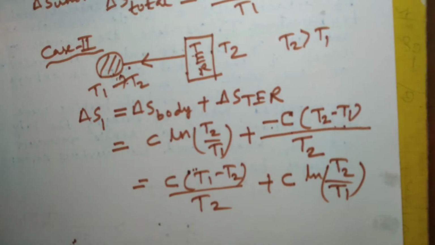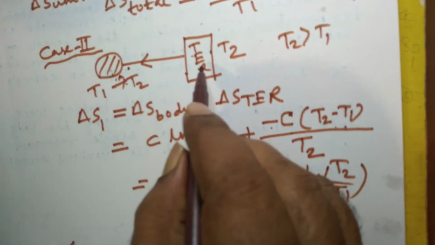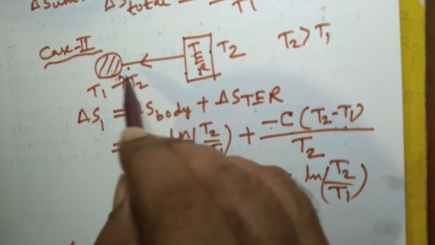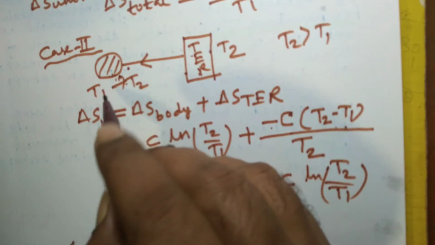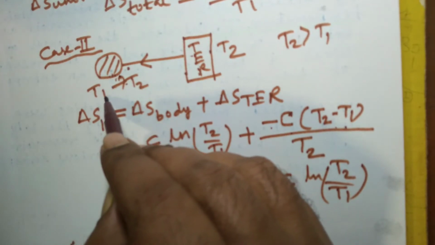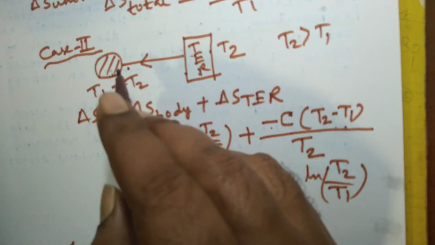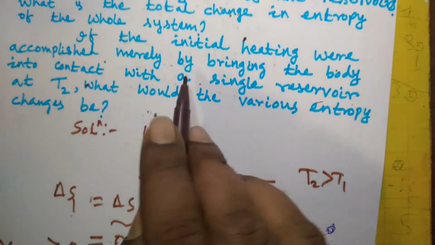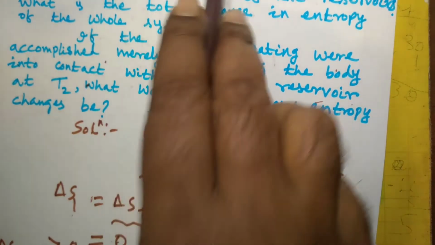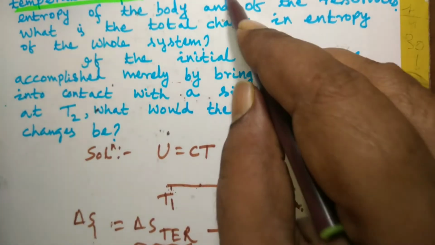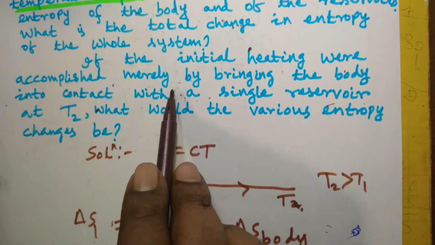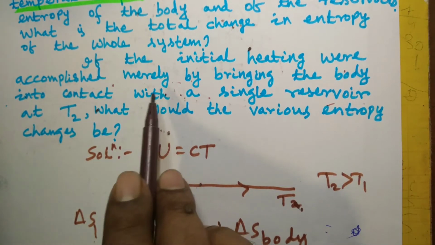And as far as the second part is concerned, when the temperature of the body once again comes back to initial temperature T1, the change in entropy would remain the same as we have calculated in the previous case. The only difference is that the first process here was a reversible case, and in this case it is an irreversible case.